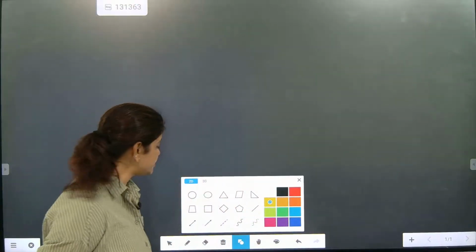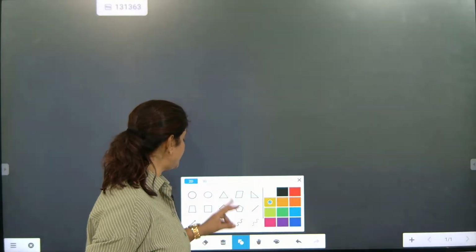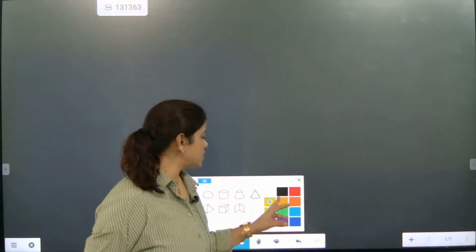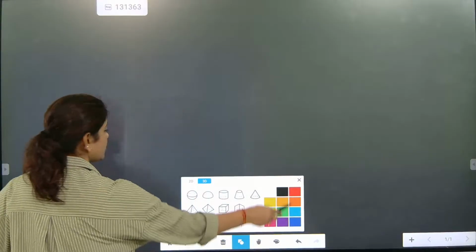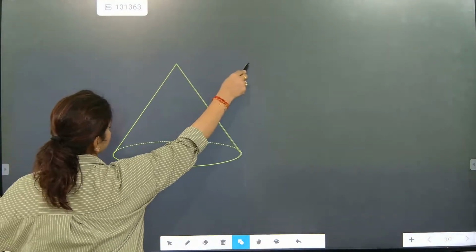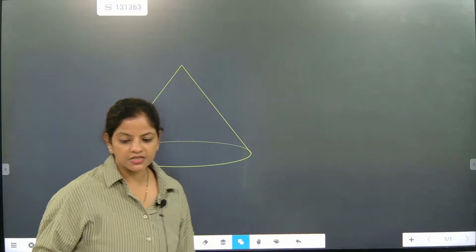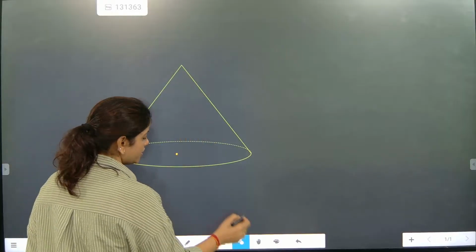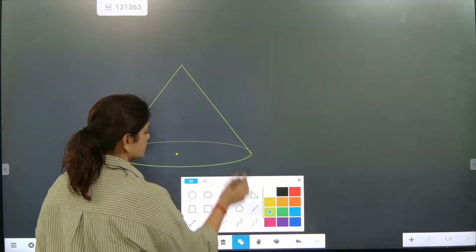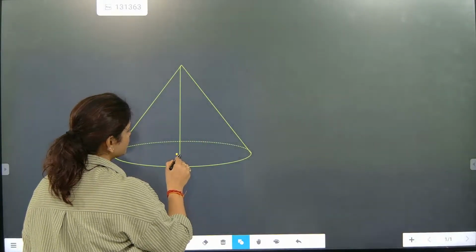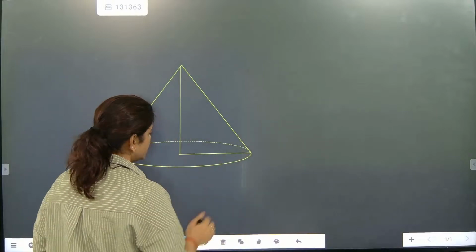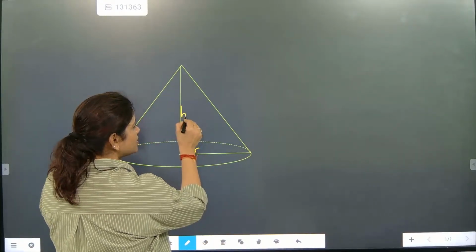Now look here. The most important thing is that we will now be talking about the next section, the cone. Let's check this one out. This figure is considered as a cone. In this cone, the center part is there, and from here we are going to draw. From this to this is considered the height, and this part is considered the radius. So this section is the radius and this part is the height.